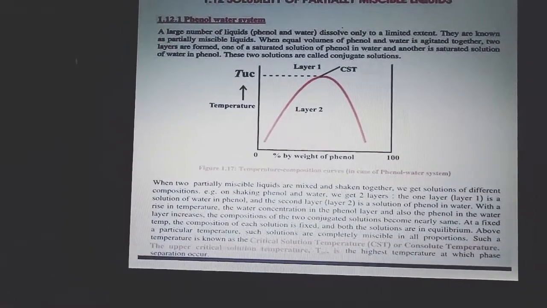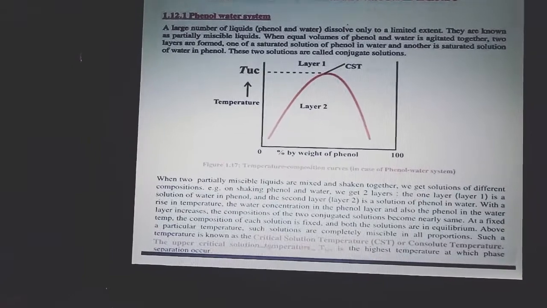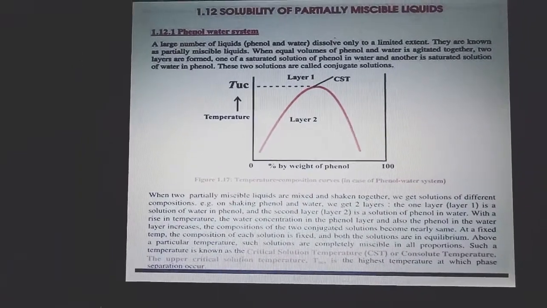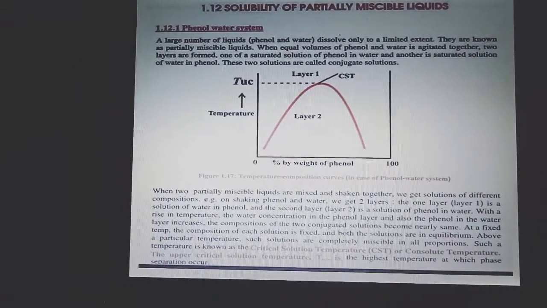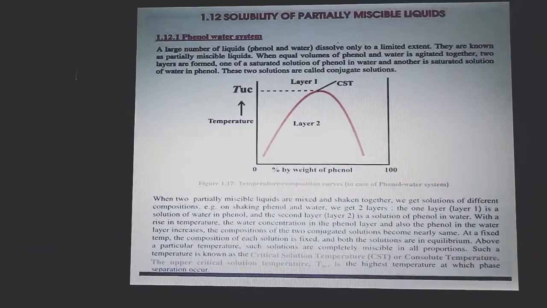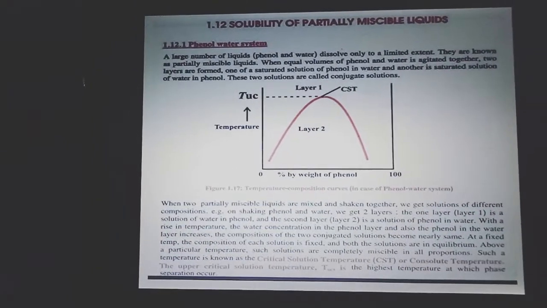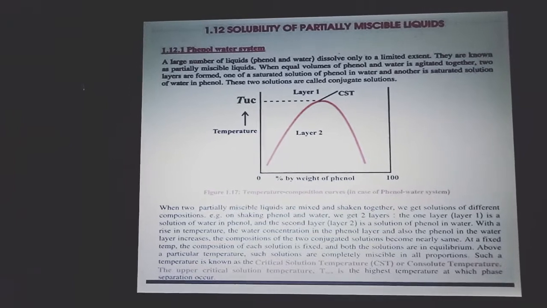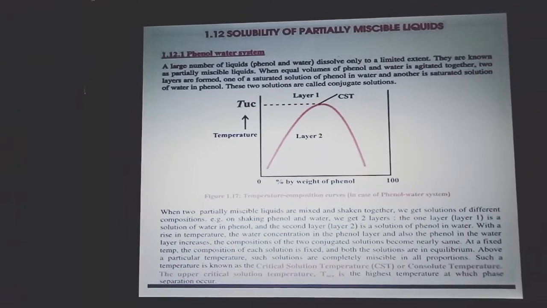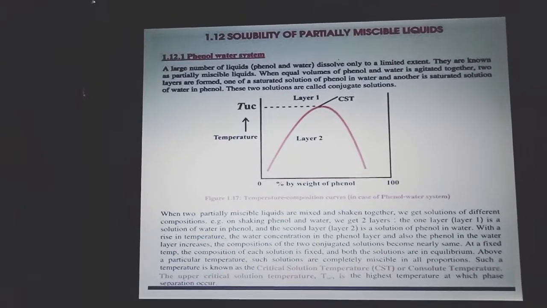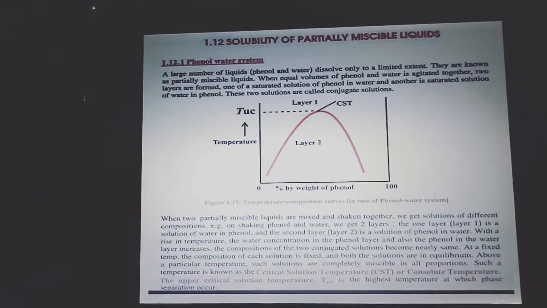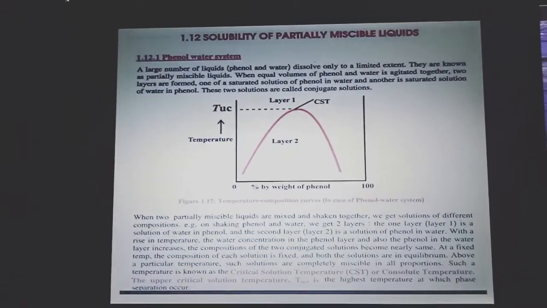You can see in the diagram, that is TUC. CST is the critical solution temperature, the temperature above which such solutions are completely miscible. You can see the graph.